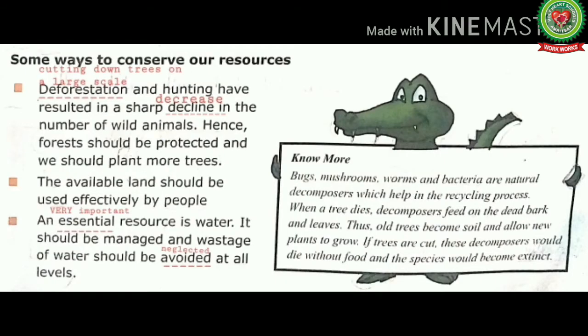Now, let's read the next. Some ways to conserve our resources. First is deforestation and hunting have resulted in a sharp decline in the number of wild animals. Hence, forests should be protected and we should plant more trees. Now students, underline the word deforestation means cutting down trees on a large scale. Next is decline means decrease.